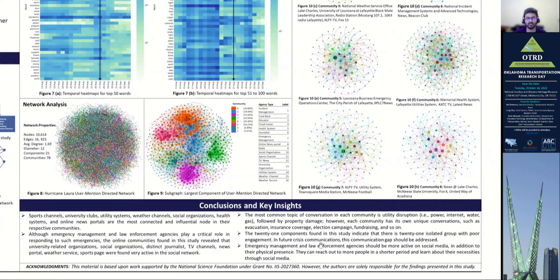The findings of this study provide novel insight that will help to develop effective social media guidelines to handle future disasters more effectively.